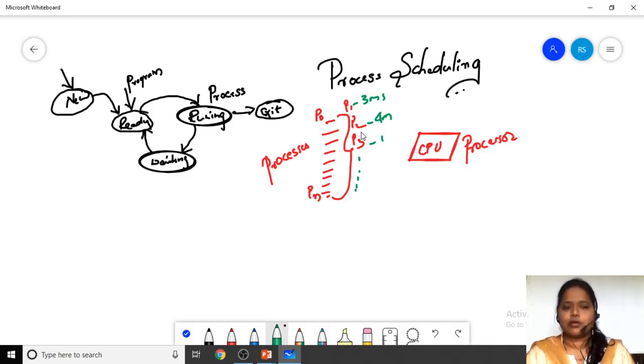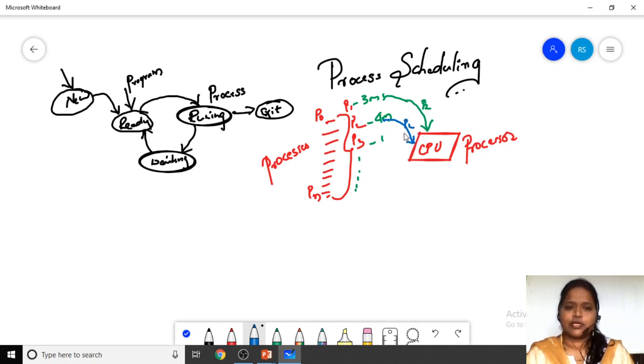Normally, as P1 is the first one, we give process P1 to the CPU. It will execute for 3 milliseconds, and after completing process P1, we give the next chance to process P2.